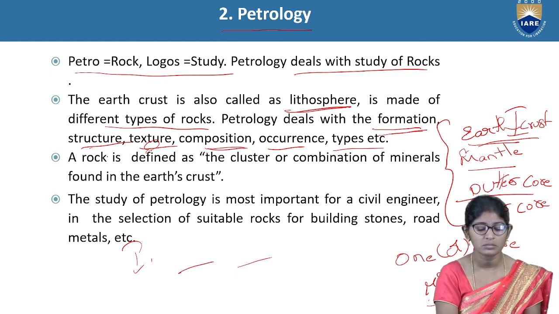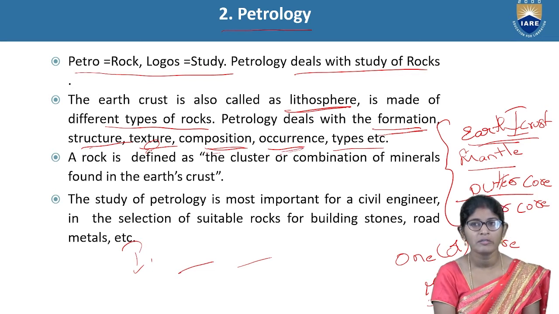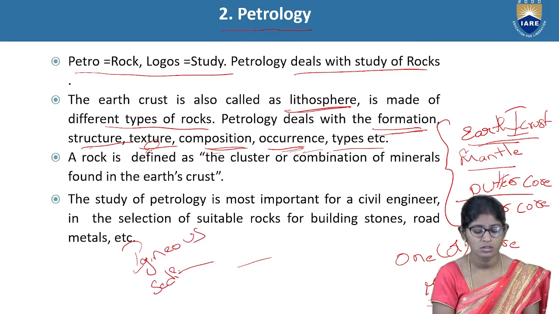And next one is occurrence, where it comes from and where it distributes. These kinds of activities we can learn in the petrology topic. Petrology is generally classified into three types. First one is igneous rock. Second one is sedimentary rock.